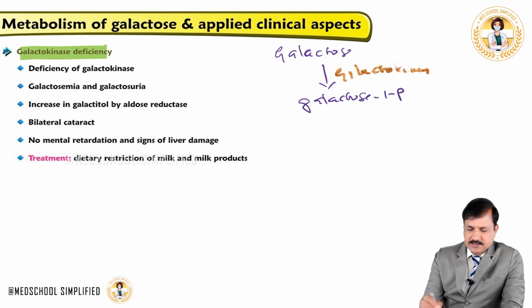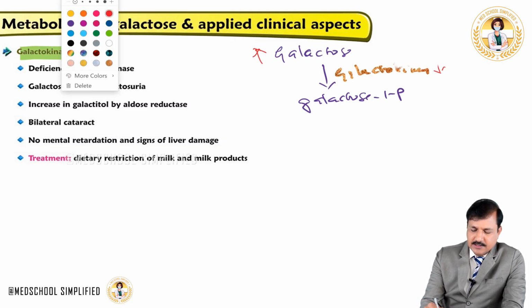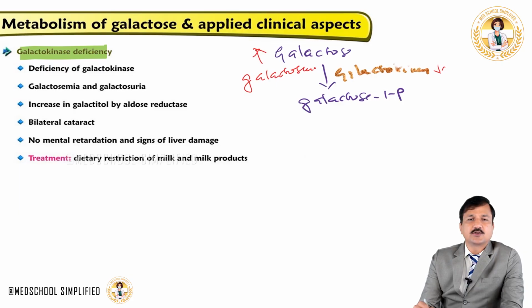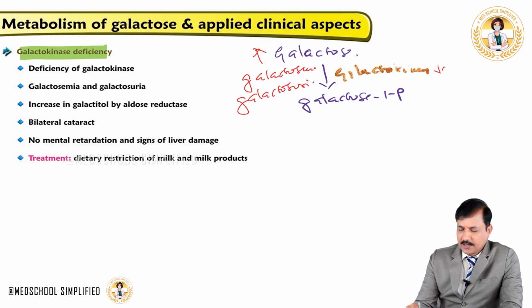Now the galactokinase enzyme is down, so it is deficient. That will lead to elevation of galactose, and this elevated galactose appears in the blood, and that's why the patient will have excess galactose in the blood, leading to galactosemia, and this galactose appears in the urine, leading to galactosuria. And also, not only that, this excess galactose is diverted into galactitol formation, and this is done by aldose